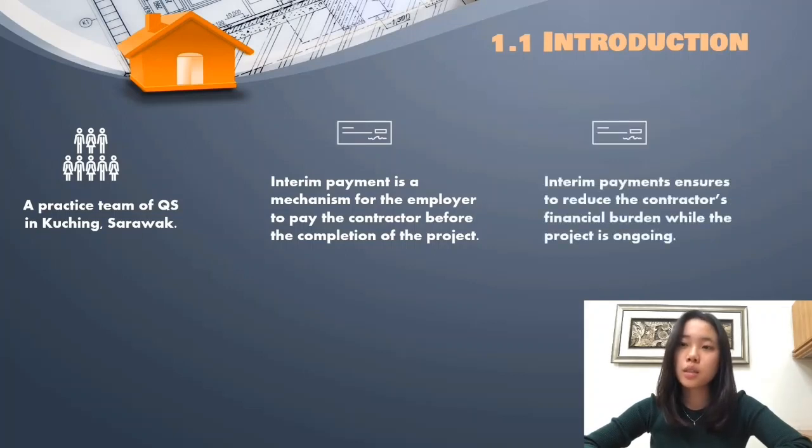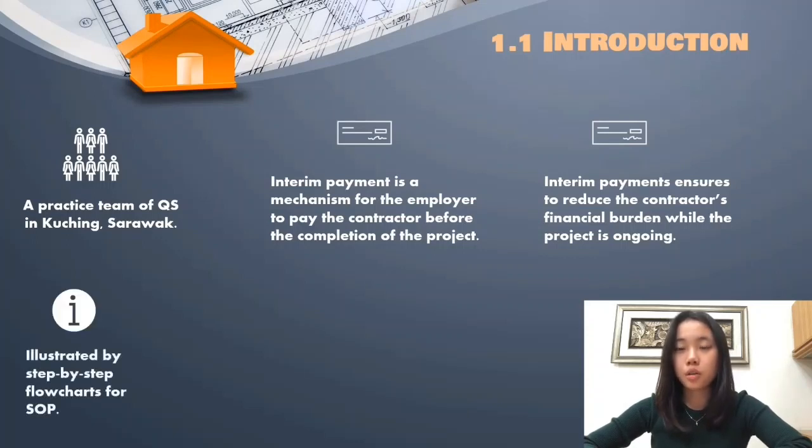By introducing the method of interim payment, it helps to ensure the progression of work done by the contractor. At the same time, it helps to relieve the financial burden of the contractor, where a construction project may take several months to up to years for completion.